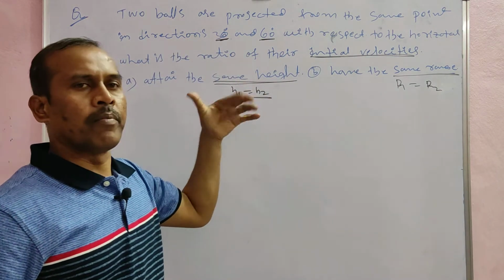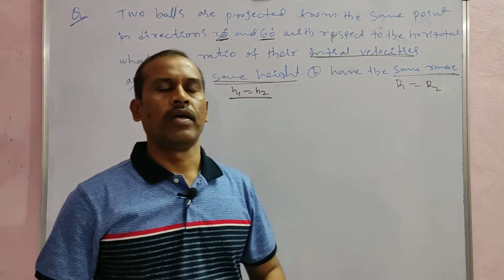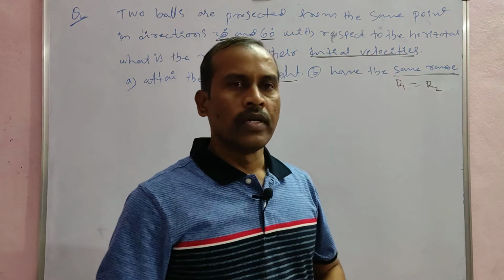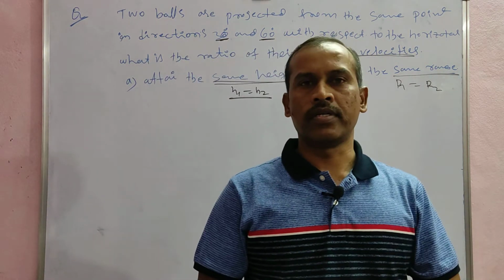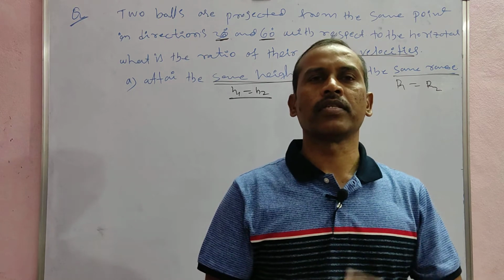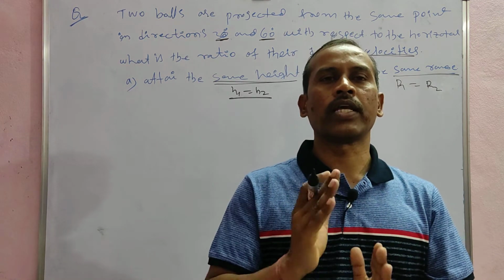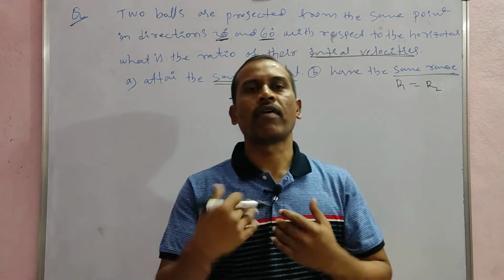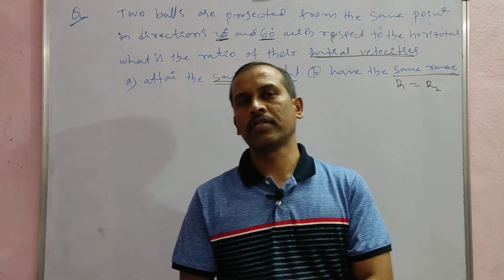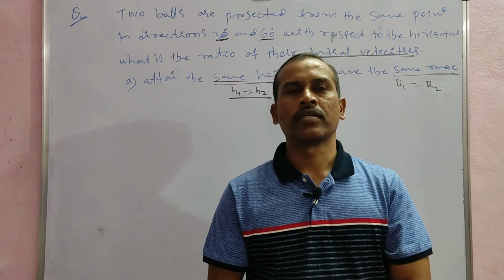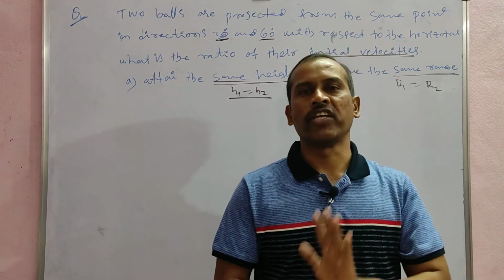First condition, the maximum heights are the same. The angles are 30 degrees and 60 degrees. The initial velocities are u1 and u2. Find the ratio of their initial velocities. First case is the same heights, second case is the same range.